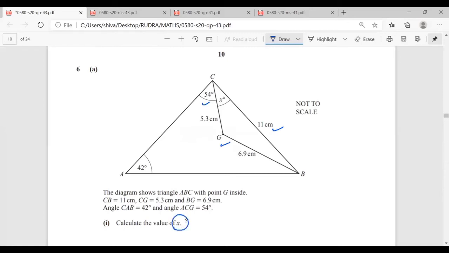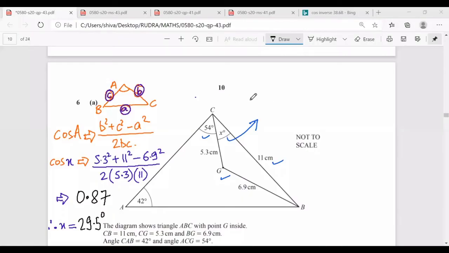Mr. Rudra, how can you find the value of X? For solving this question, we need to understand the application of the cosine rule.